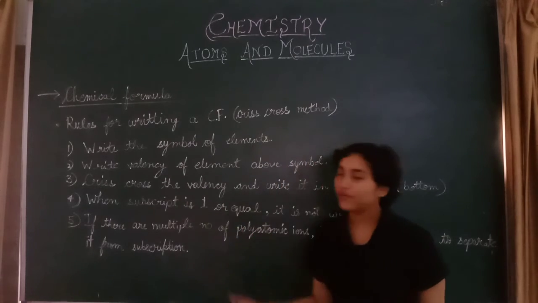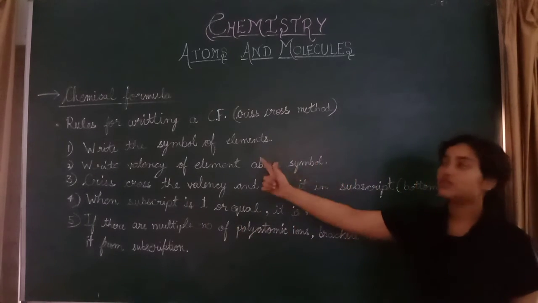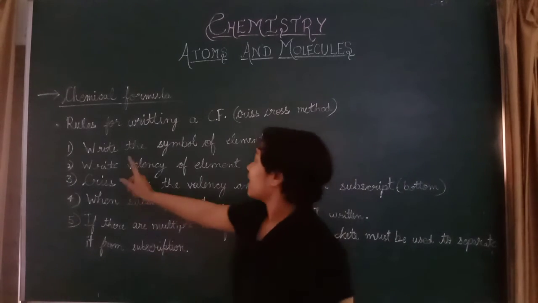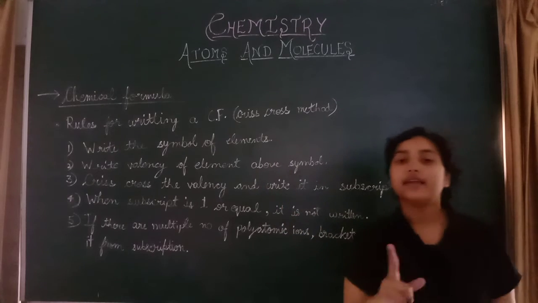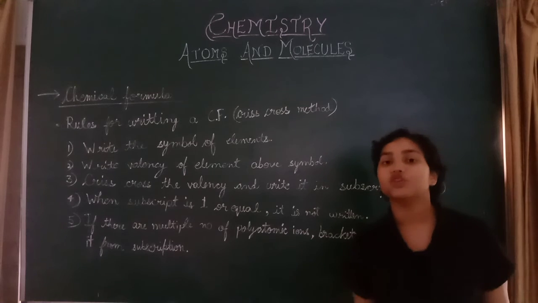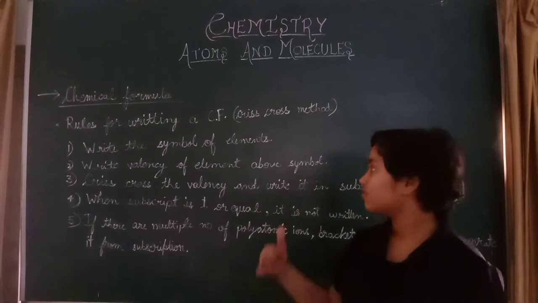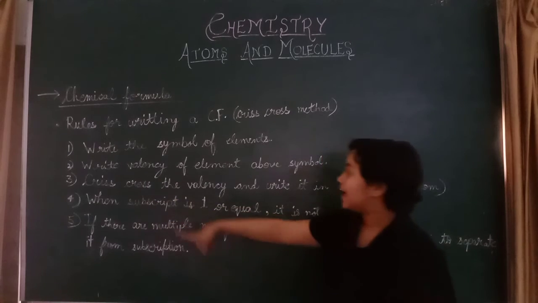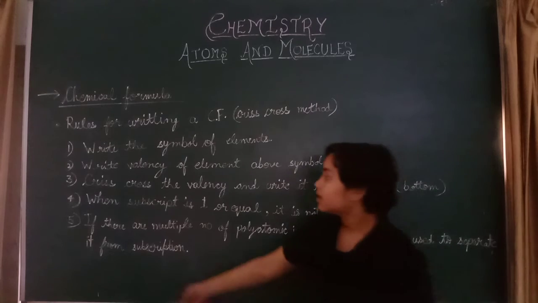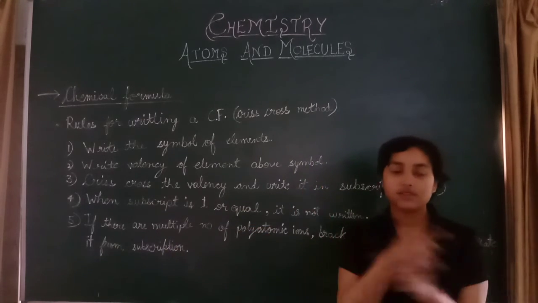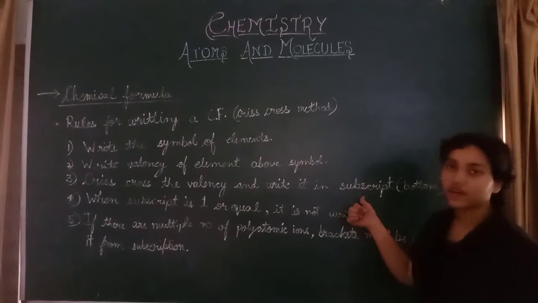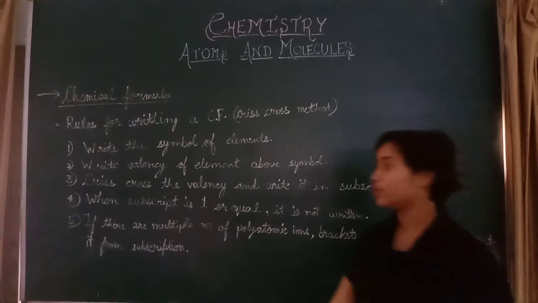Now, here are some rules for writing the chemical formula by using the crisscross method. Crisscross means just zigzag. First, write the symbols of the elements of the formula you want to take. Then write the valency of each element above its symbol. Then crisscross the valencies, meaning make the opposite valencies and write them in the subscript, at the bottom of the formula.